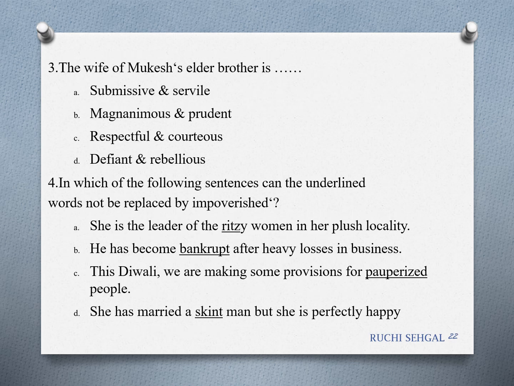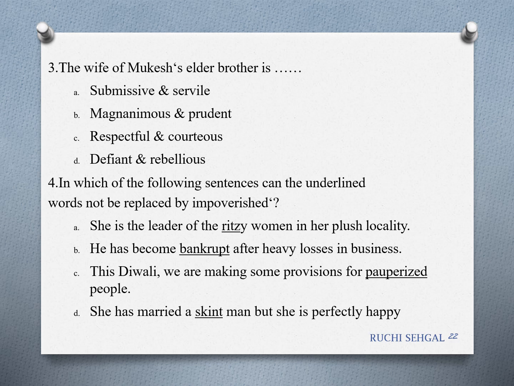Continuing with the same reference to context, the wife of Mukesh's elder brother is... Here I would suggest use the technique of elimination. She is not magnanimous and prudent. She is not defiant and rebellious. So 50-50. Use that. Gone. You have to choose between A and C. Well, there is no mention of her being servile. So the correct option is respectful and courteous.